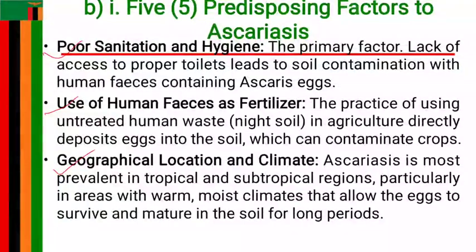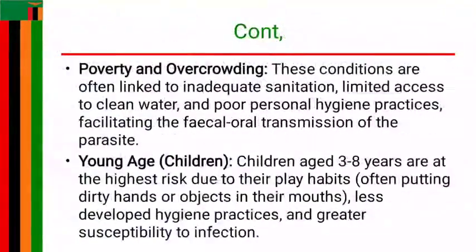Geographic location, of course, ascariasis thrives in conditions which are mostly warm and moist. And when you look at Africa, we experience both of these type of weathers. Hence, Africa in itself is a high risk for ascariasis because it provides a favorable environment for growth and development of this particular worm. Many other risk factors include poverty and overcrowding, of course.